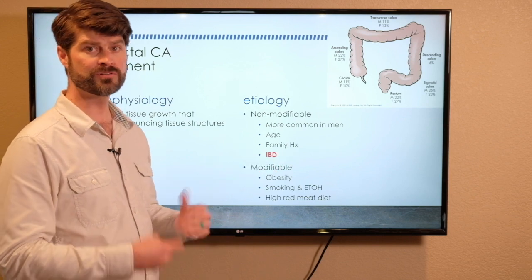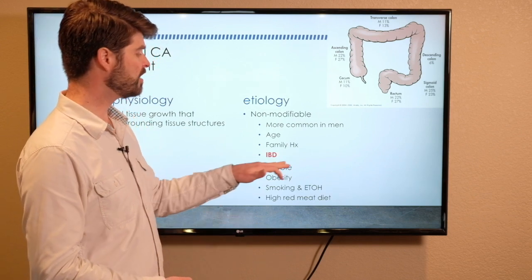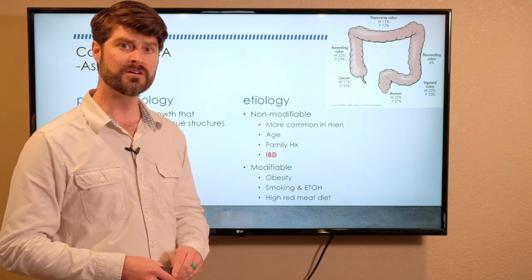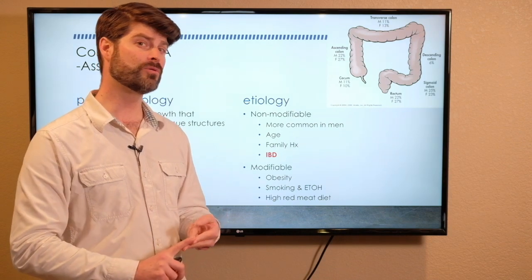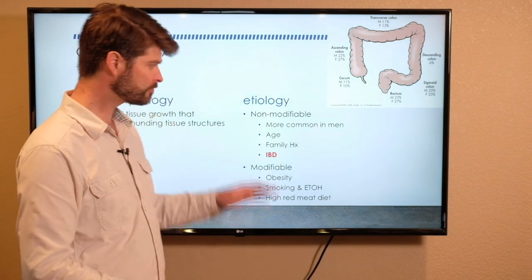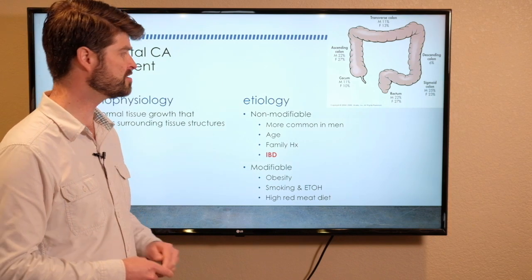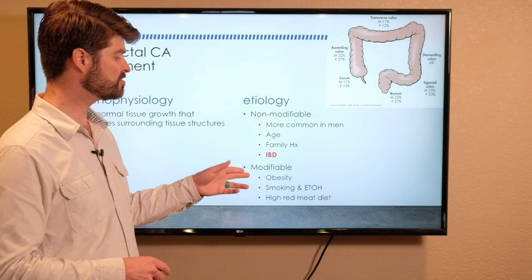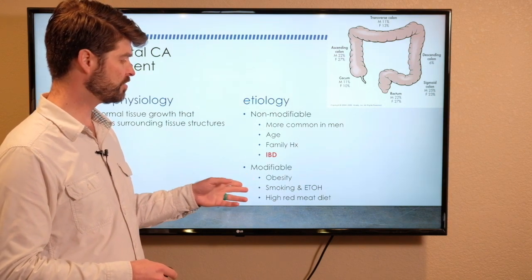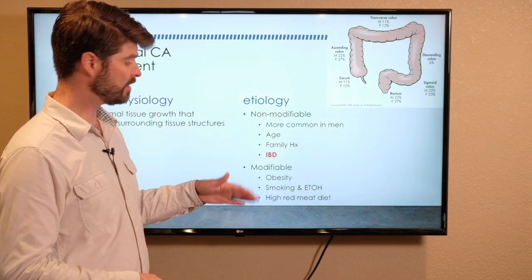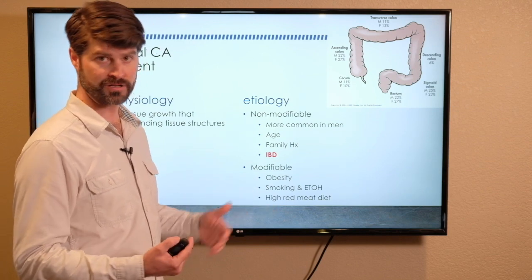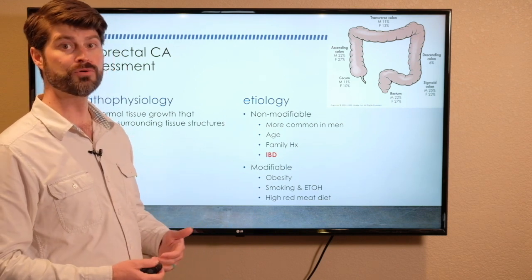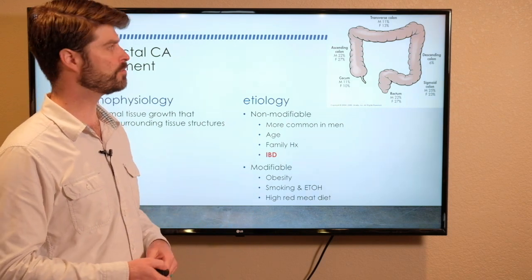Family history of cancer is always a concern for people, and also a present history of irritable bowel disease or inflammatory bowel disease. So any of our Crohn's disease or ulcerative colitis do place patients at higher risk for developing colorectal cancer later in life. Modifiable things, obesity is one. Also, nursing school, so smoking and alcohol use, don't do it because it's going to cause all the problems. And then a high red meat diet is also associated with higher rates of colorectal cancer.